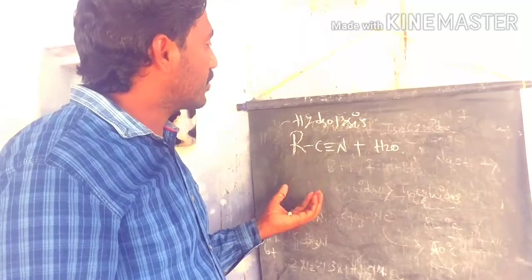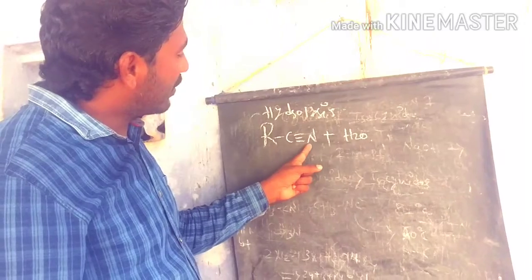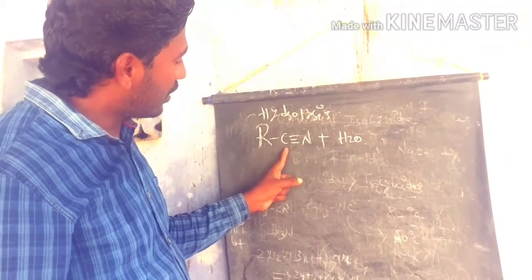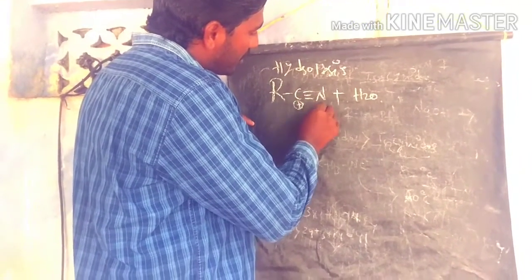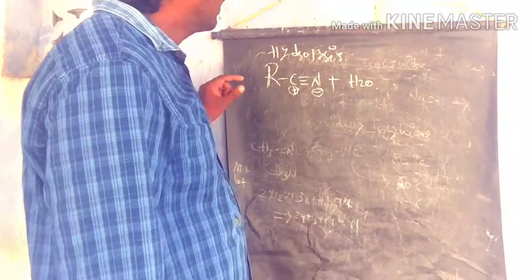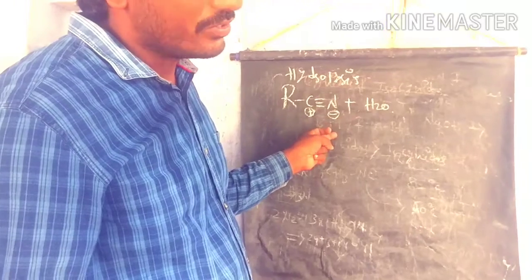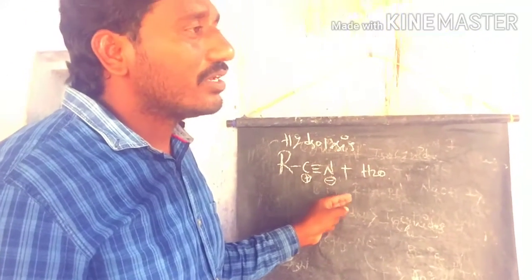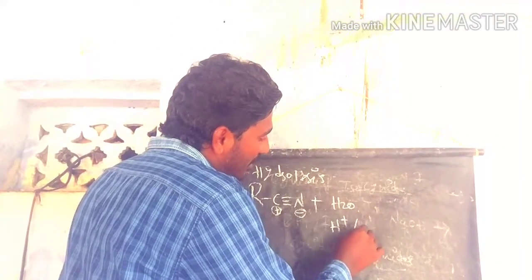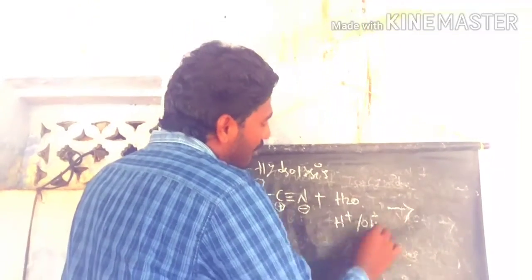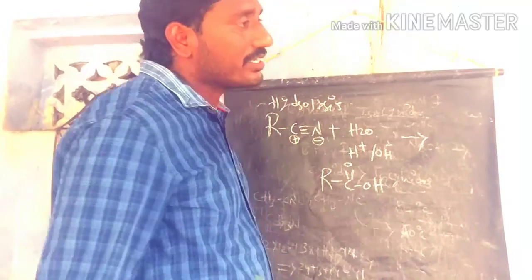In the presence of strong acids or bases, we break the carbon-nitrogen bond. What is the nature of this bond? The carbon has a partial positive charge and the nitrogen a partial negative charge, because carbon has low electronegativity compared to nitrogen. That's why we can break it. We add the water molecule, which has H plus and OH minus, and finally we get the carboxylic acid as the product if cyanates are involved in this reaction.